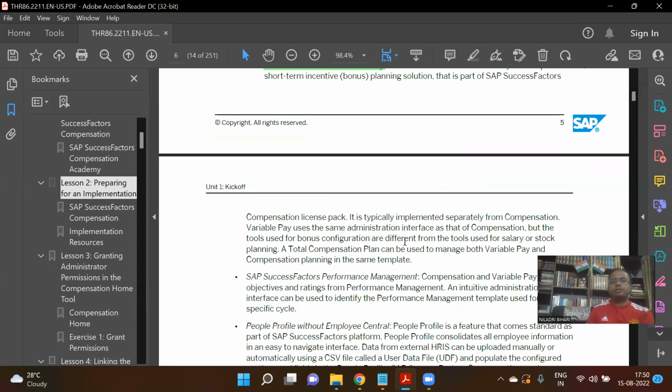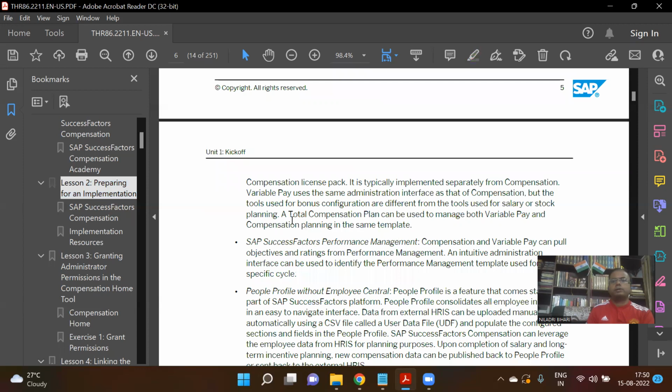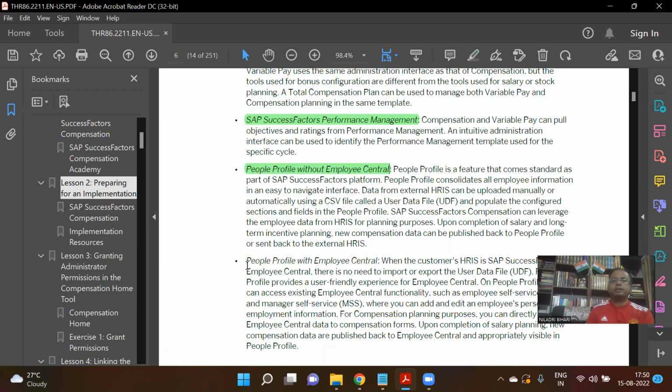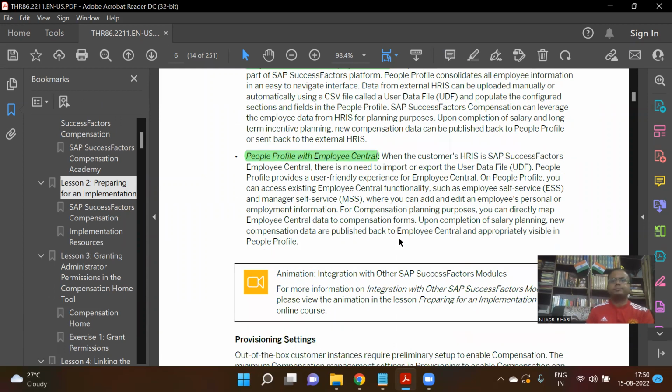That's why, as I was saying, total compensation manages both variable pay and compensation planning. Similarly, compensation can also be integrated with your performance management module, and the same goes for your people profile. If you're not using Employee Central, that can also be done. If you're using Employee Central, that's also fine. So we can integrate both ways.